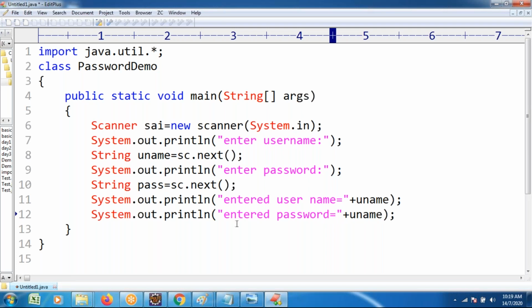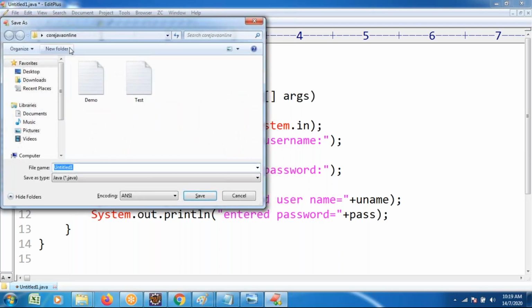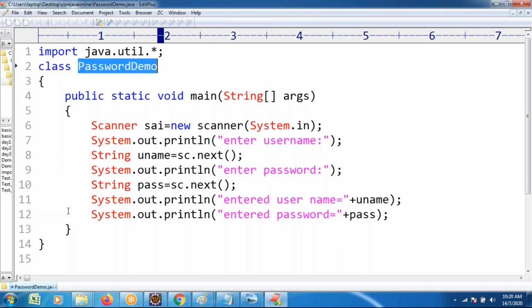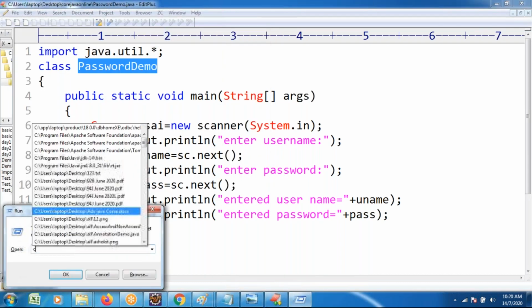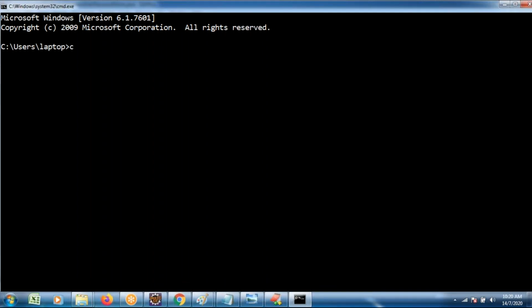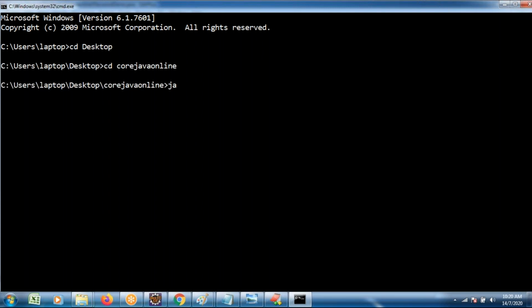Dynamically entering the username and password. The field name is pass. Just a small program I recommend. Saving this program with the name PasswordDemo dot java. On the Desktop I already created one folder. In that folder, PasswordDemo dot java. Try executing this one. Command prompt based execution. cd to the desktop location, then javac PasswordDemo dot java.